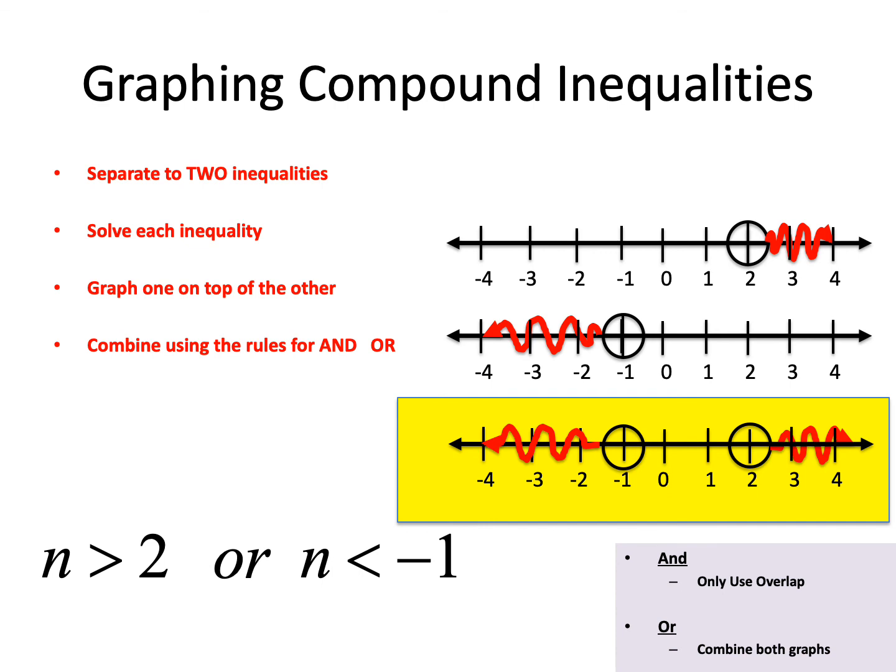And now remember, with ors, it's like PG-13, you don't have to be both. For instance, say there is 3. Clearly, for the second inequality, 3 is not smaller than -1, right? But 3 is bigger than 2 for the first one. So this is your PG-13. You're either the graph to the left of -1, or you're the graph to the right of +2, and it satisfies at least one of those. Or you're either 13 or you got your dad or your mom with you, that sort of thing. Okay? All right, so ors are pretty simple.